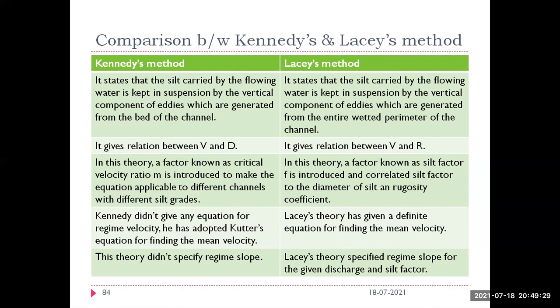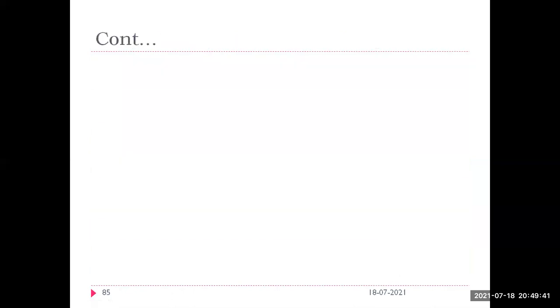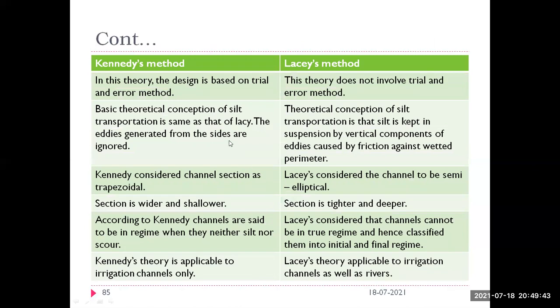Kennedy did not specify any regime slope, but Lacey specified the regime slope for a given discharge and for a given silt factor. Also, Kennedy's theory is based on the trial and error method, which is not there in Lacey's method. It does not involve any trial and error process.